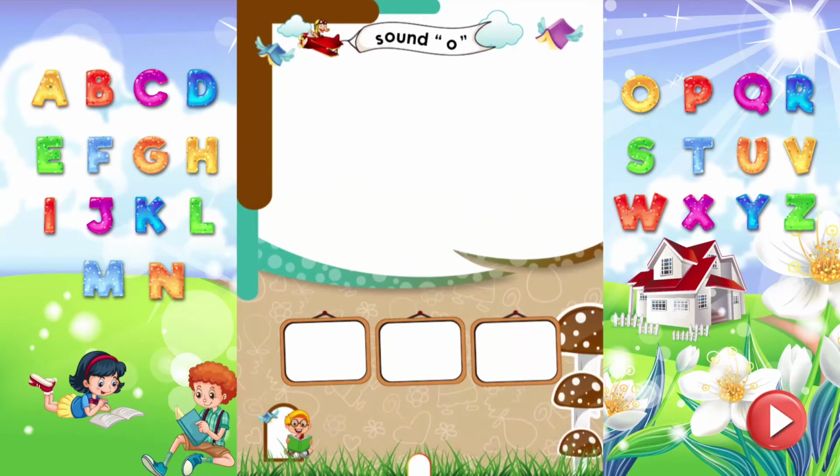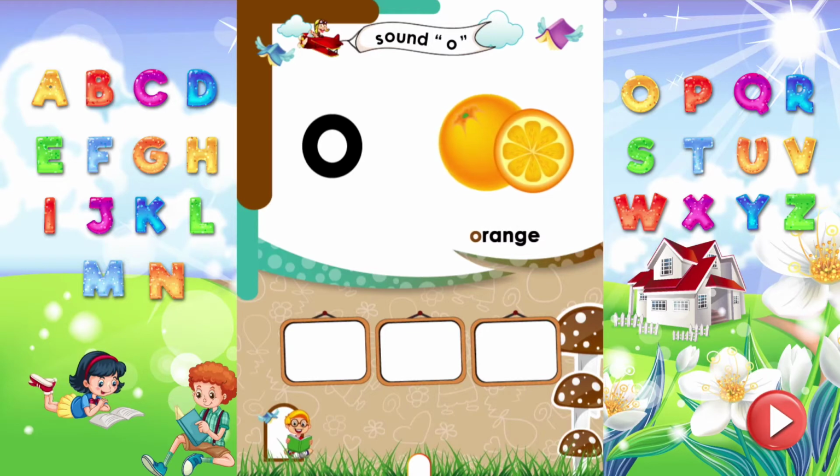Sound O. Dear kids, read the letter O. It makes sound A. Orange. Orange starts from the sound A. Say aloud more words that start from the sound A.